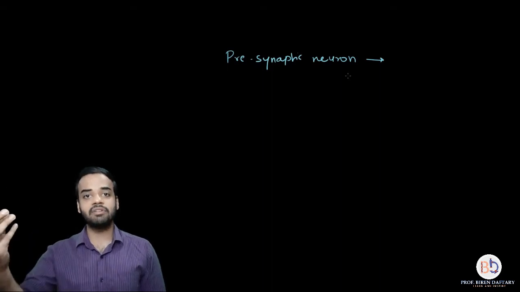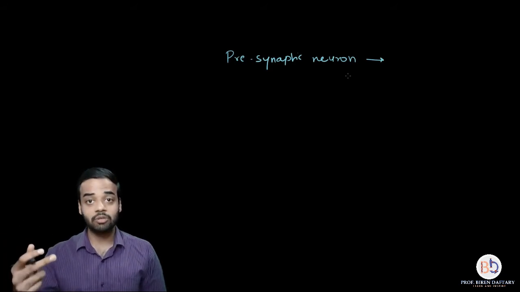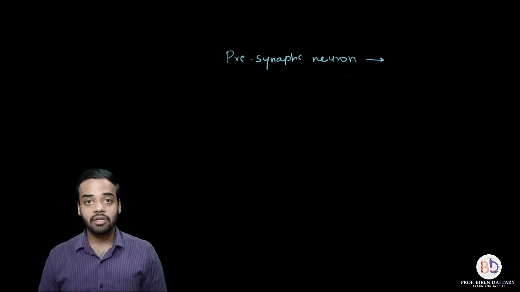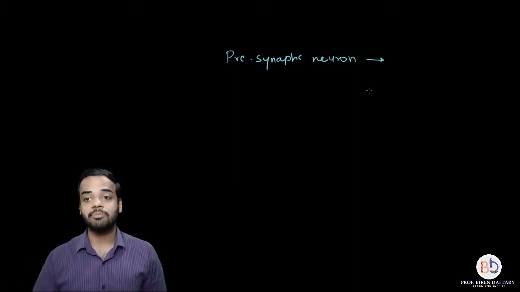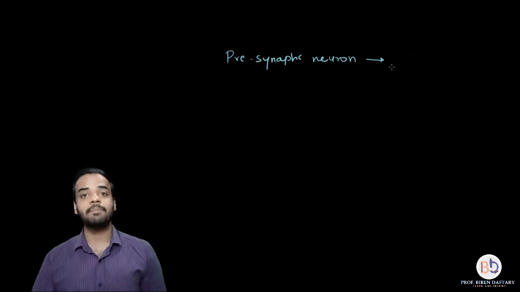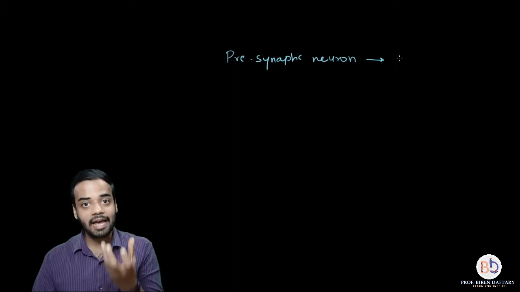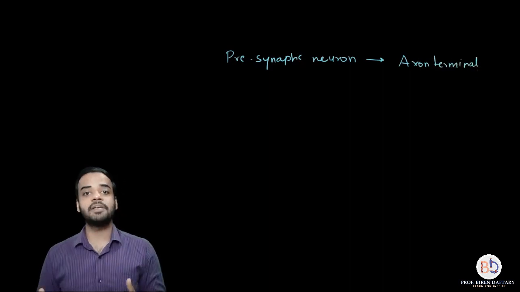The dendrites will receive the impulse, then it will pass to the dendron, then to the cyton, then to the axon, and then to the telodendron. Now the terminal most parts of the telodendron are called the axon terminal. So in the presynaptic neuron, the terminal most part will have the impulse, okay? So I can say that the axon terminal of the presynaptic neuron holds the impulse.